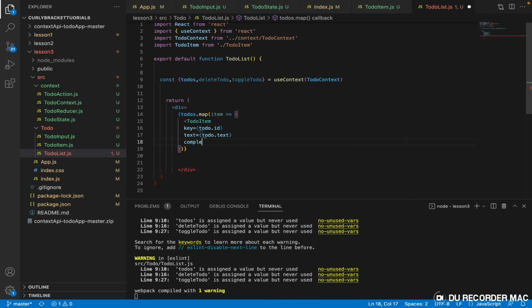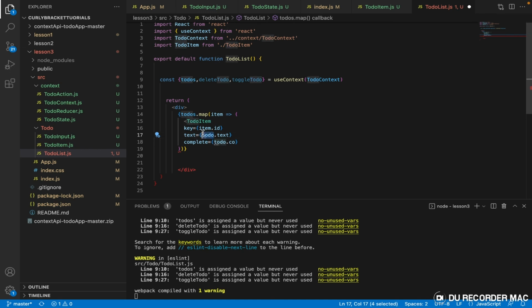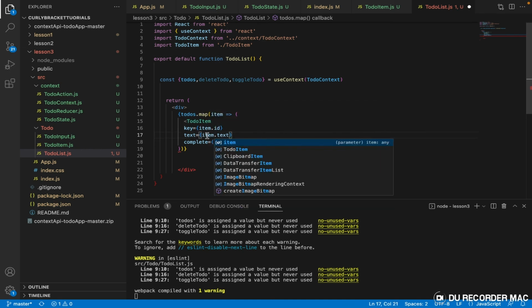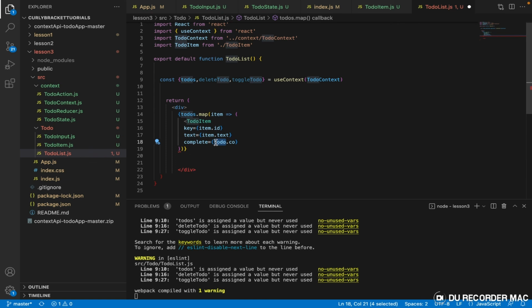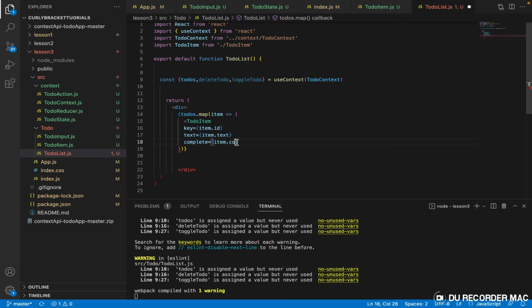It should have complete state, which should be to-do dot... What am I saying, to-do? Oh, we're using item, I'm using to-do. Sorry. Item.id. Item.text. Item dot complete.